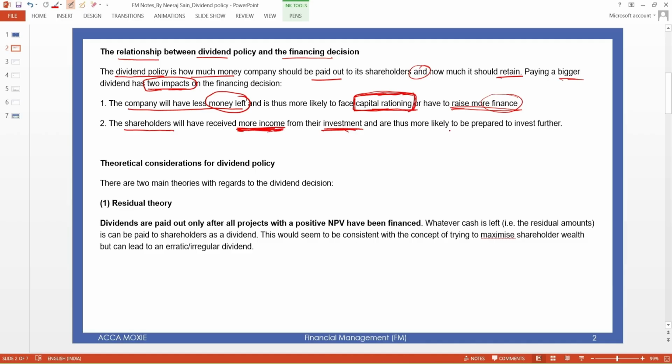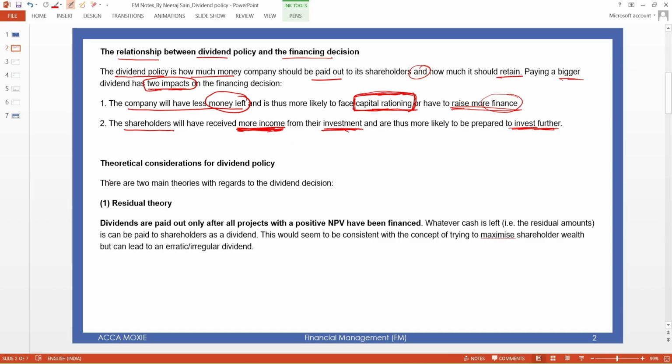If their investment is giving them dividends, it means they are earning a good return. And if they are earning a good return, they will invest in the company further. Okay, this is the relationship.